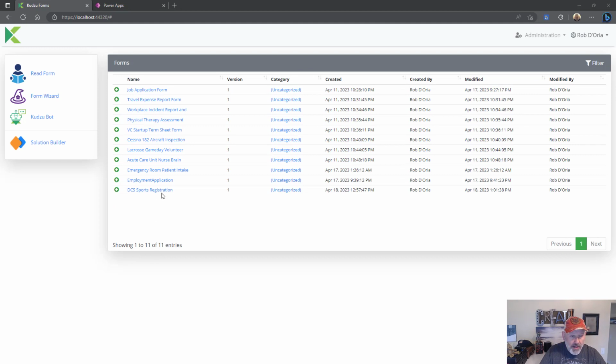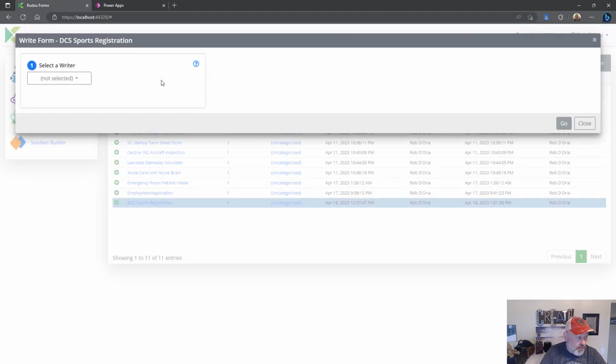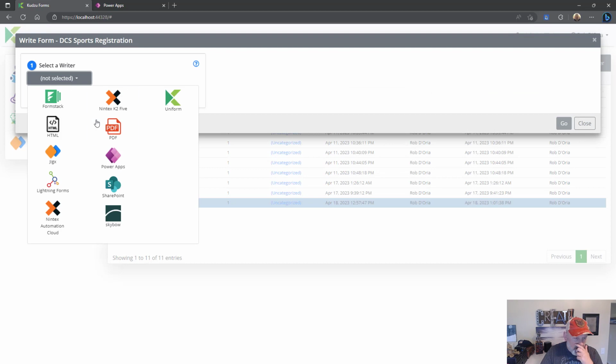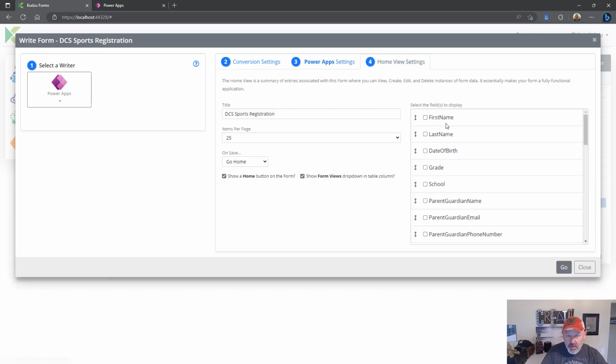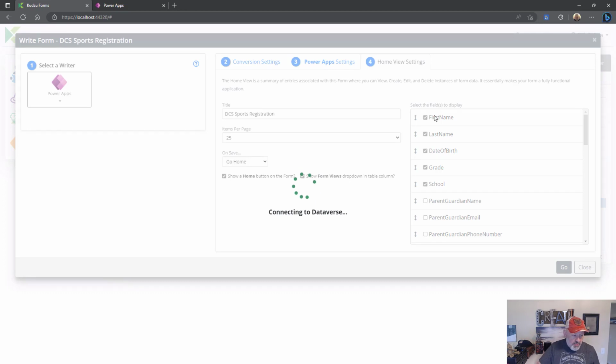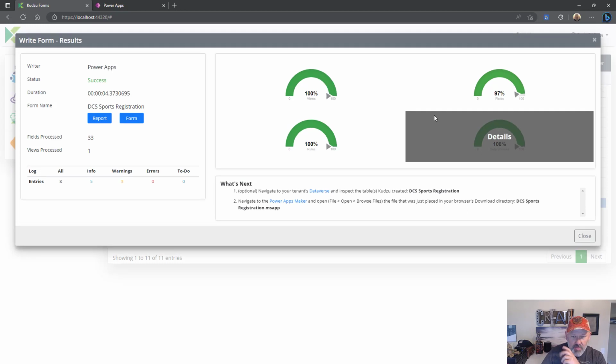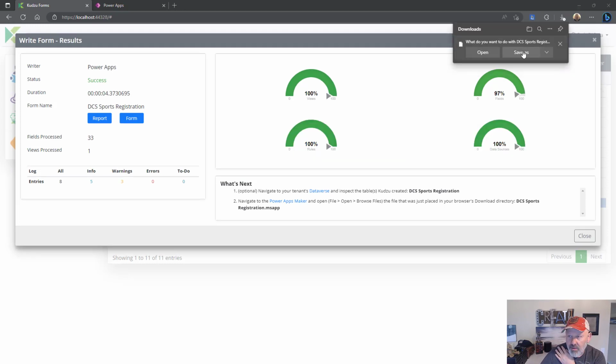Now that I have that form model, I can take it and author it to any of the destination low and no code platforms we support. I'm going to use Power Apps this time. I'm going to write it out to Dataverse. I'm going to set up a home view. This is just a landing page that lets you manage the filled out instances of the form. So go ahead and set that up. This is going to generate the table in this case, and sometimes it creates more than one, but in this case it's just one. Download the MS app to my browser.